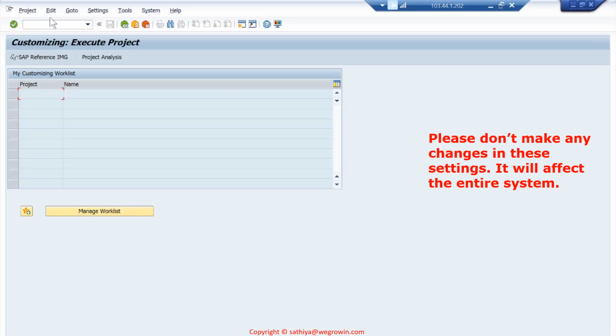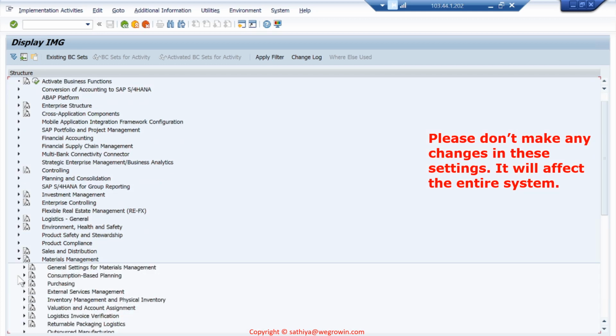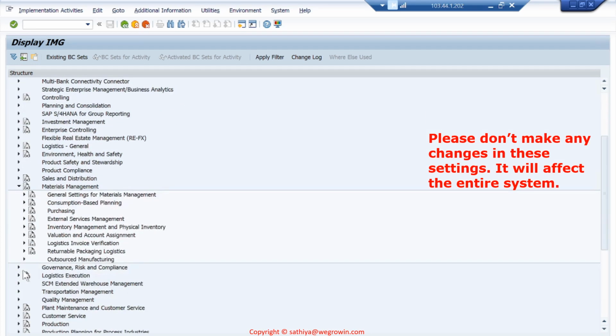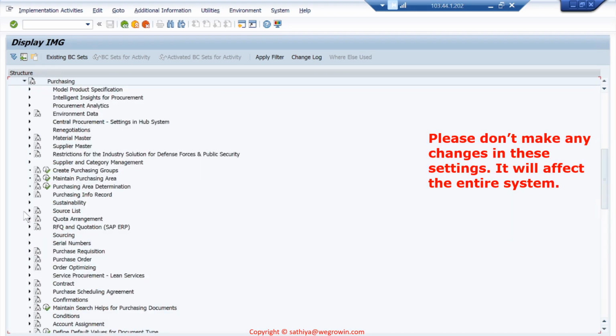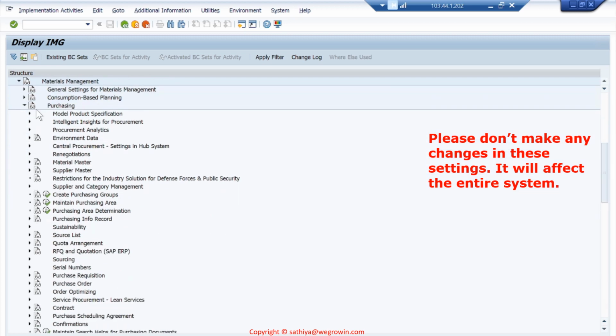In SPRO, see, purchasing group will be defined under materials management directly. It is not in the enterprise structure. Go to materials management directly and there purchasing, right? Here we have maintain purchasing groups. Under purchasing, maintain purchasing group. So it is under materials management. I'll show you materials management, then under purchasing, and then we have the purchasing group.